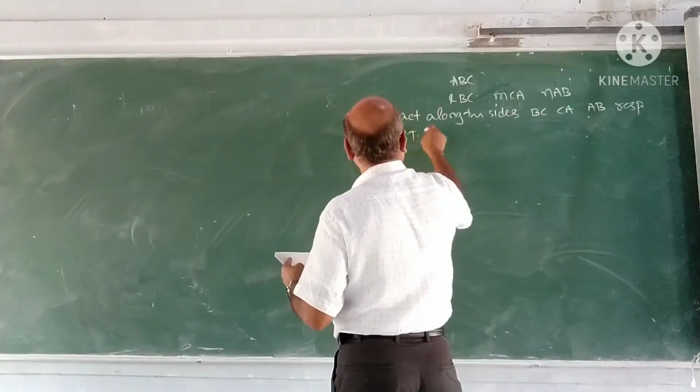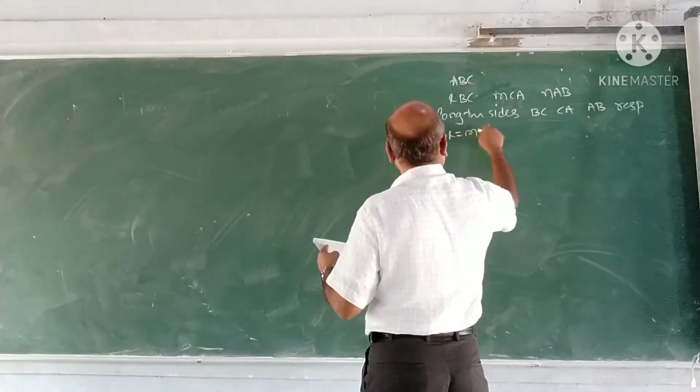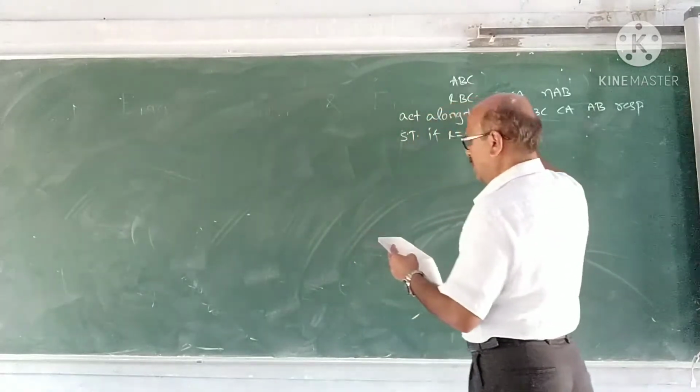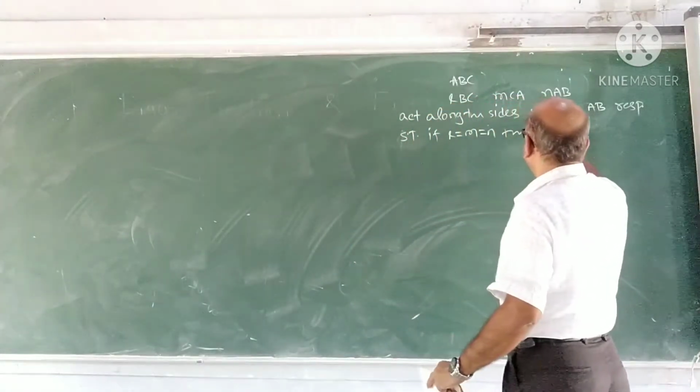So that if L is equal to M is equal to N, the system reduces to a couple.